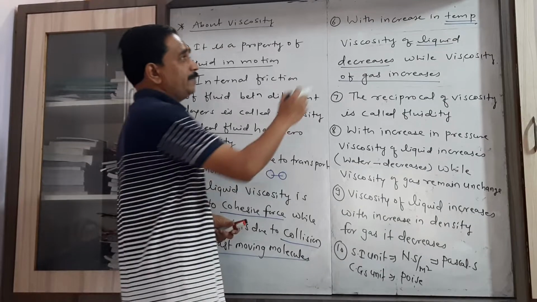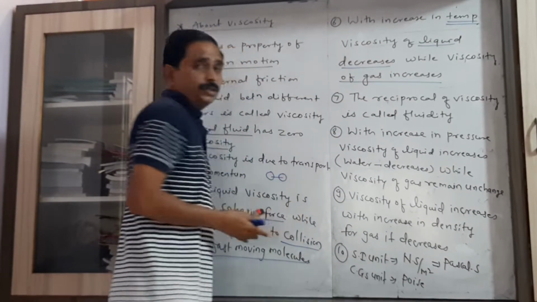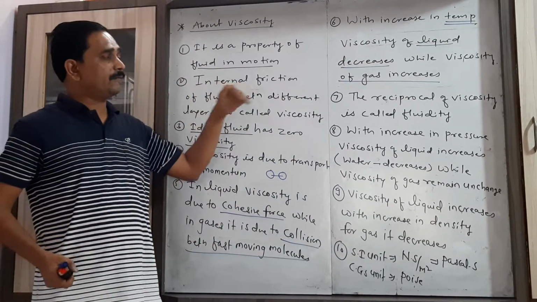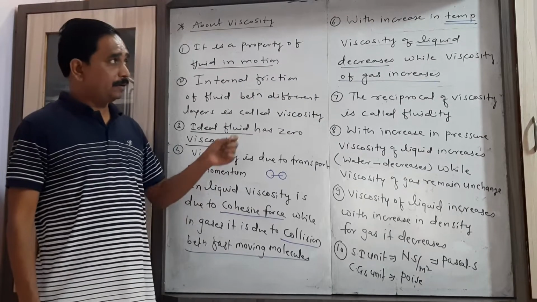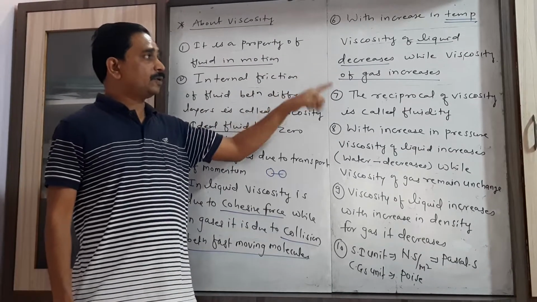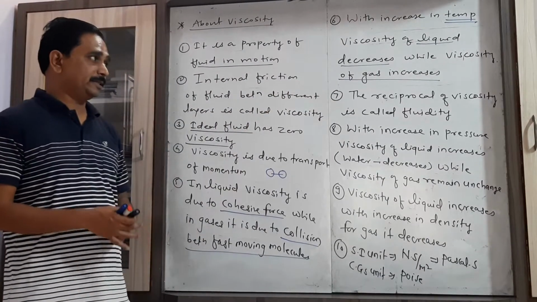So keep in mind, with increase in temperature, viscosity of the liquid decreases, while viscosity of the gas increases.